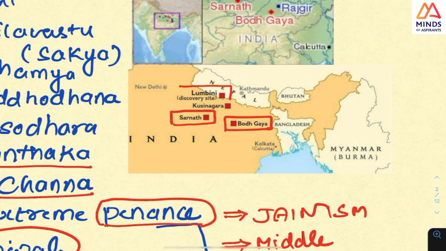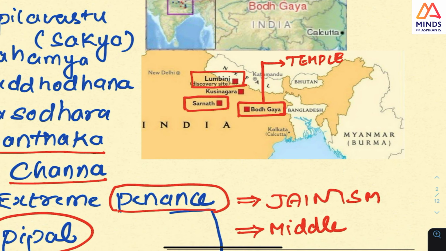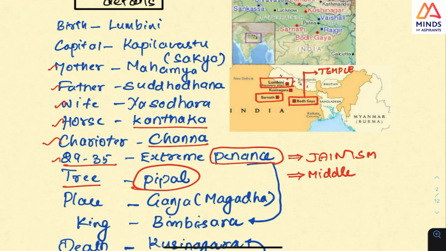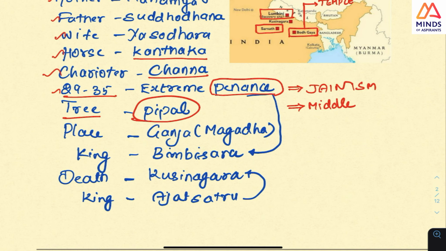This is the thing that you should know. And there is one temple also in this place. At the last slide I will tell you the temple. You can also look at the temple. This is a very important UNESCO site. This time you should check it for the preliminary examination as well.